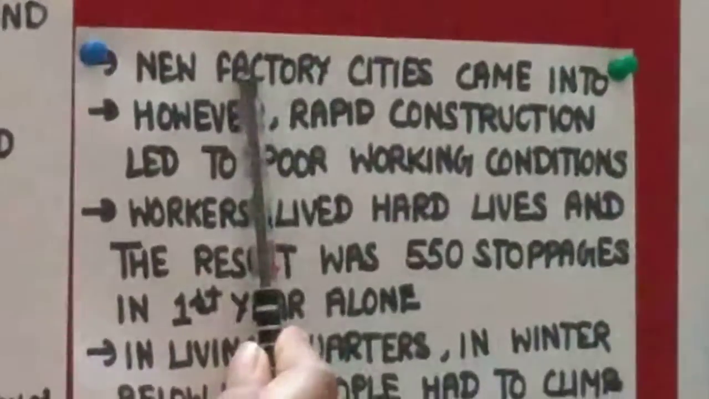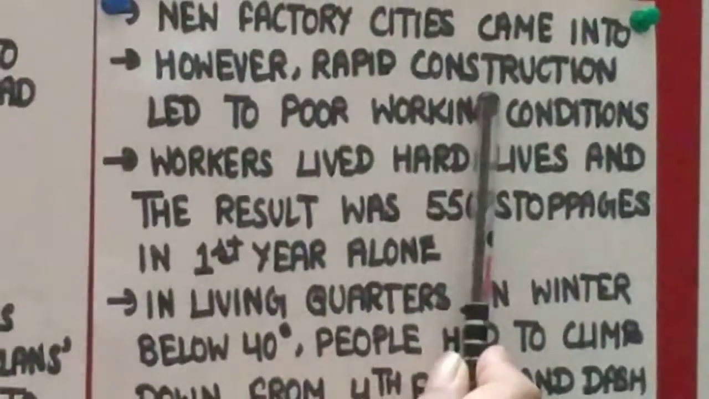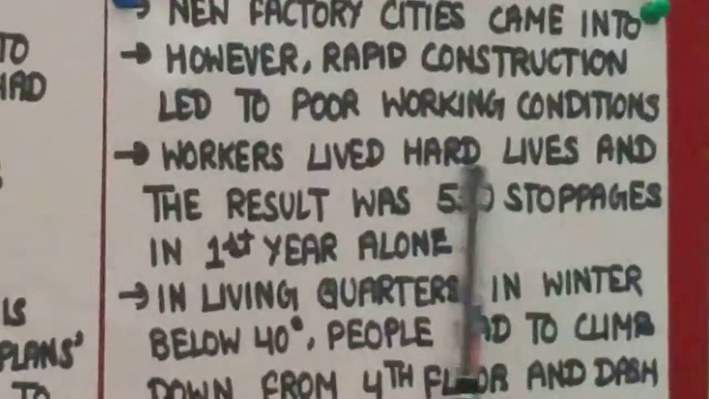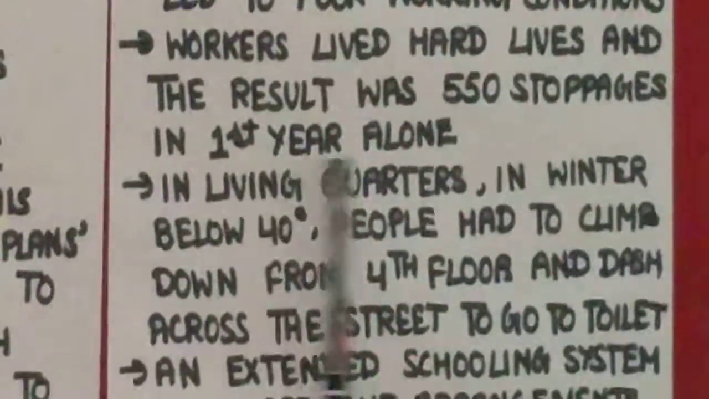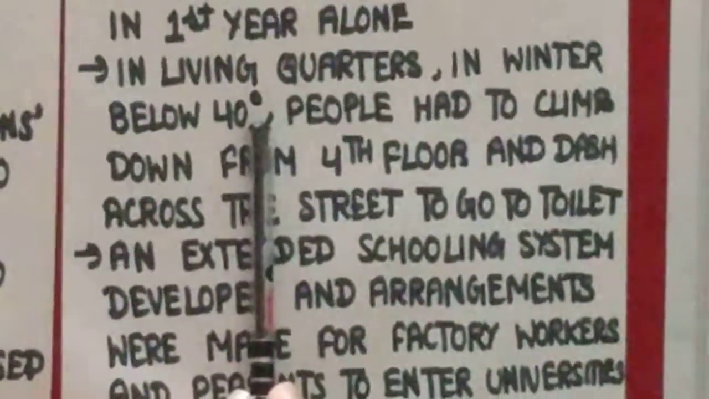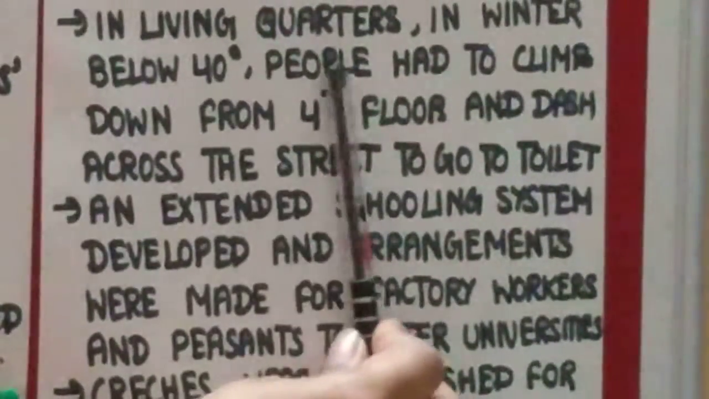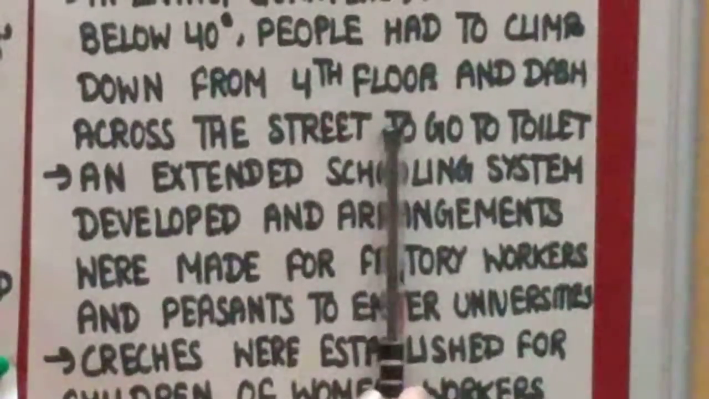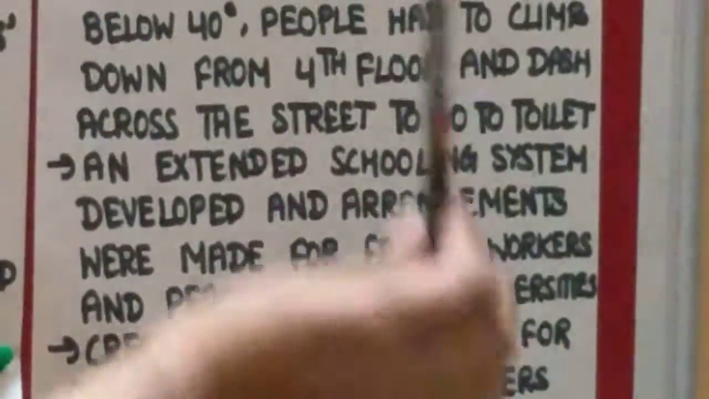Now the next point is that new factory cities came into existence. However, rapid construction led to poor working conditions. Workers lived hard lives and the result was 550 stoppages in the first year alone. In living quarters in winter, when the temperature was 40 degrees below zero, people had to climb down from the fourth floor and dash across the street to go to the toilet. It means there was a lack of basic facilities there.